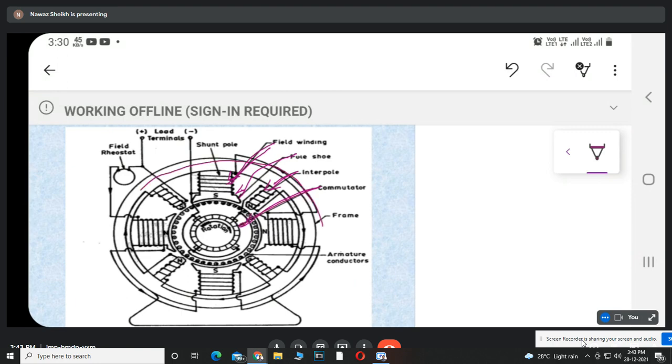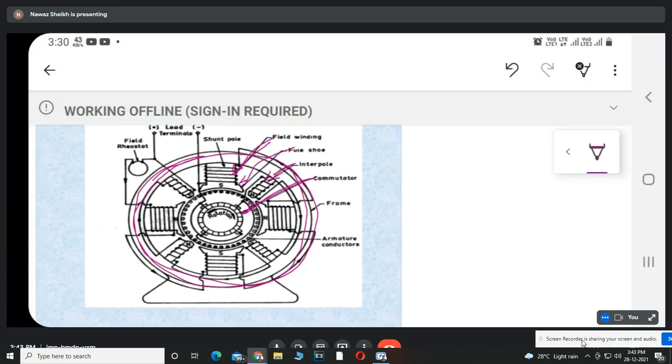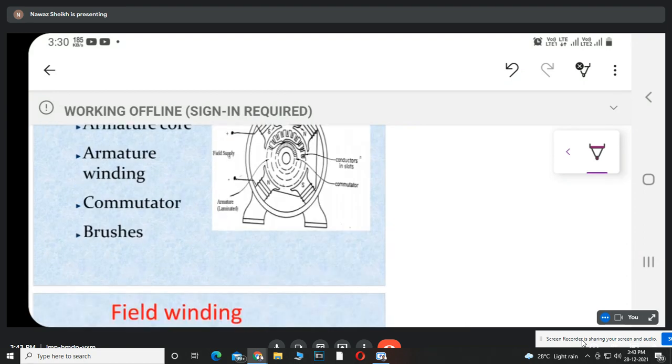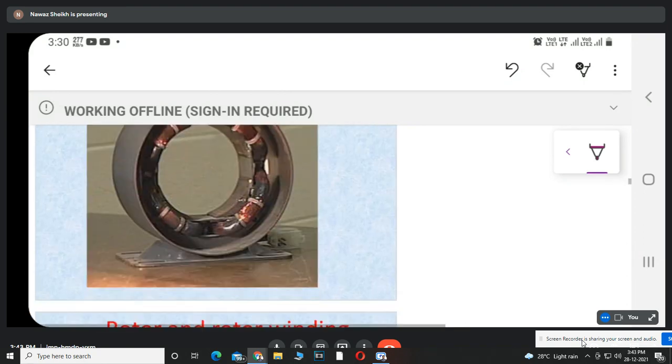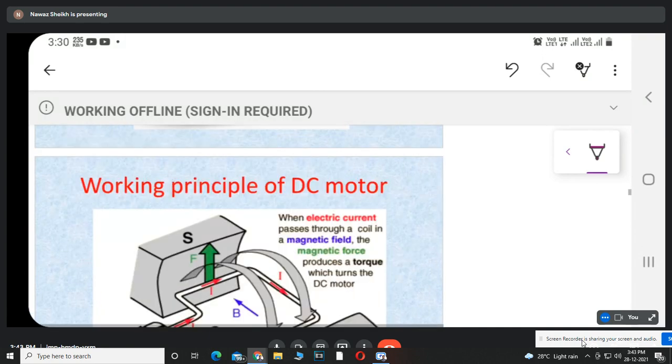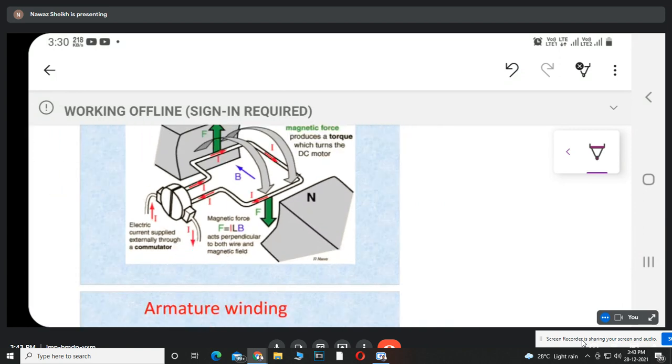And the outer body is called as yoke or frame, which provides the mechanical strength to the internal parts of the motor. This is the field winding, rotational armature. Working principle we have already covered here.